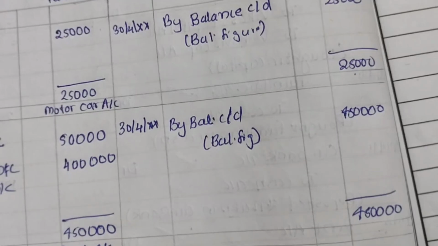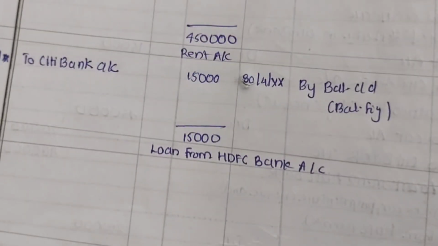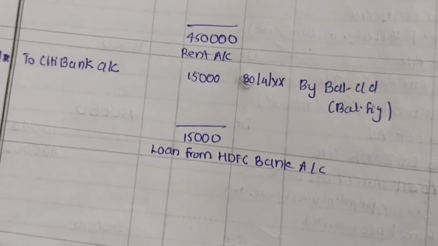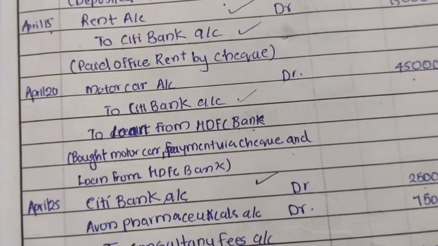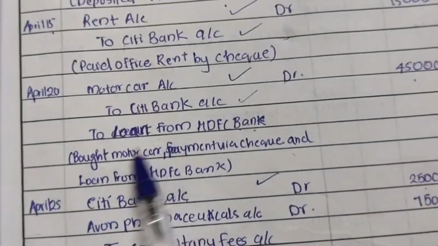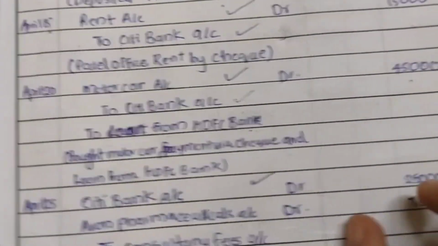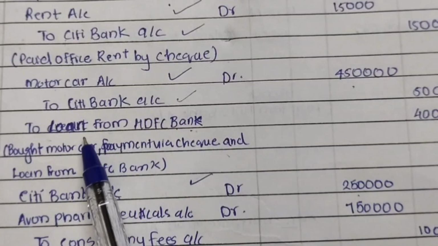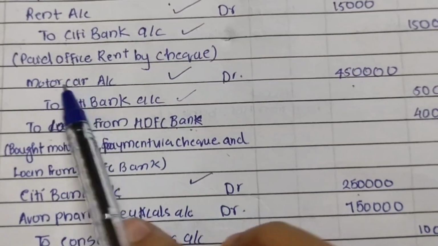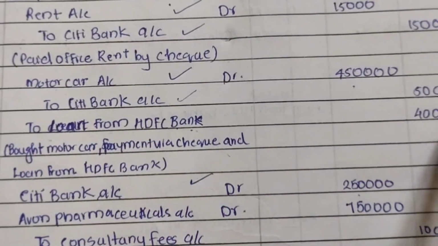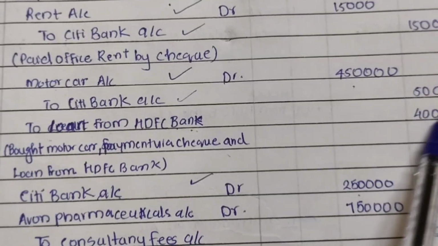Everyone, try to do this question just to refresh your mind. These are the very basics you have to have when you are learning financial accounting. Now we are over with motor car. Next one is the Loan from HDFC Bank account. Here it is being credited, so we have to write the term motor car on the credit side, and write the corresponding amount, which is 4 lakh.